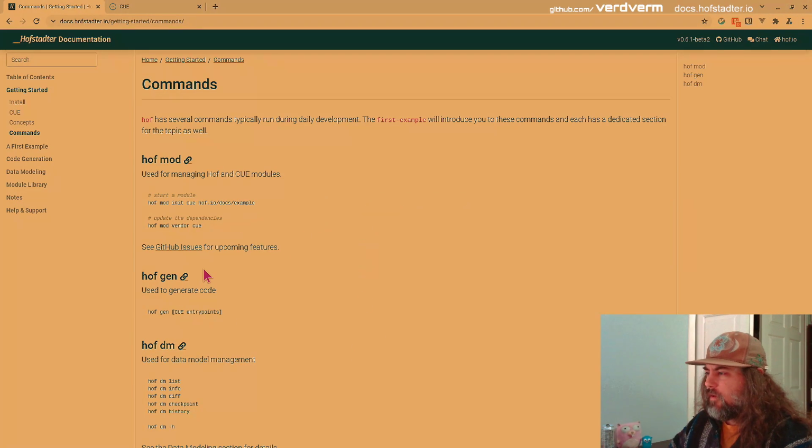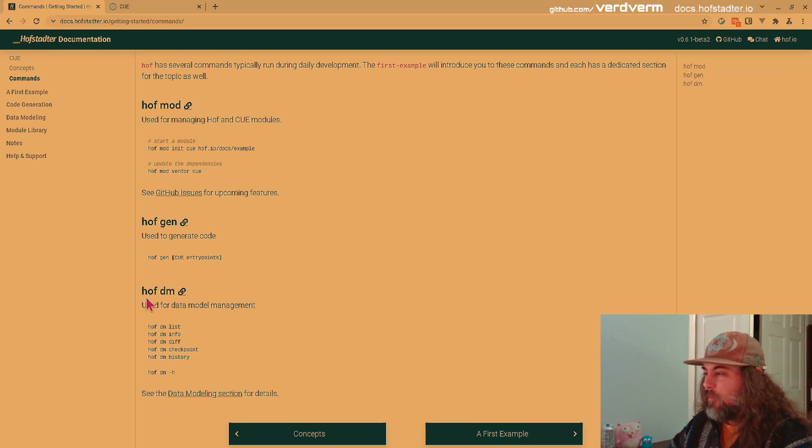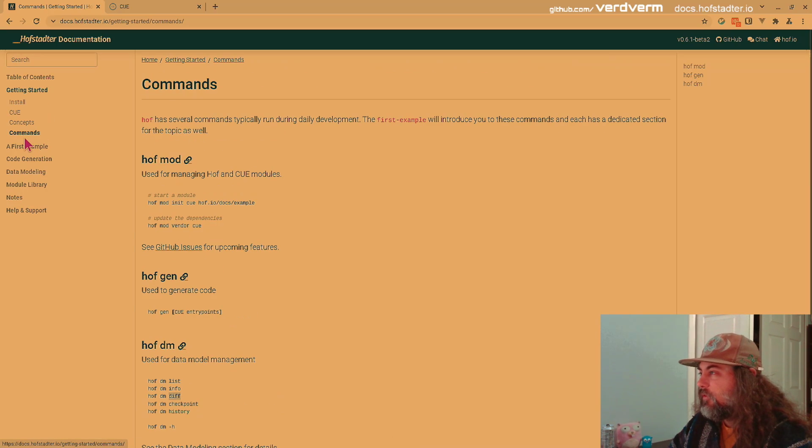I'm getting ahead of myself, or maybe I'm doing an introduction when I was not intended to, but I've been working on this HofDM, or data model command, so we can list different data models. There's a bunch of different things we do. The big thing is that we can checkpoint a data model, and we start creating this history, and then we can calculate diffs across that, and we end up actually feeding all this into our templates as well.